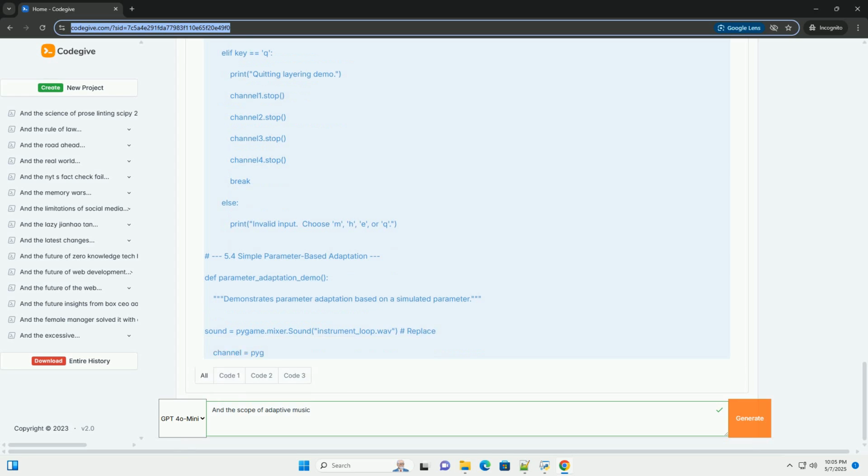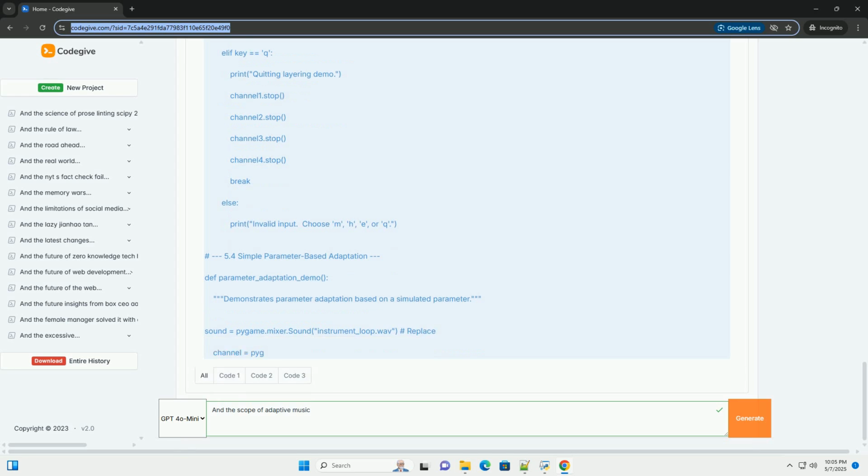5. Code examples, Python and pygame. Important: make sure you have Python and pygame installed. You can install pygame using pip install pygame. Explanation: pygame.mixer, this module handles audio playback in pygame. pygame.mixer.Sound represents a loaded sound file. pygame.mixer.Channel allows you to play multiple sounds simultaneously on separate channels, enabling layering.